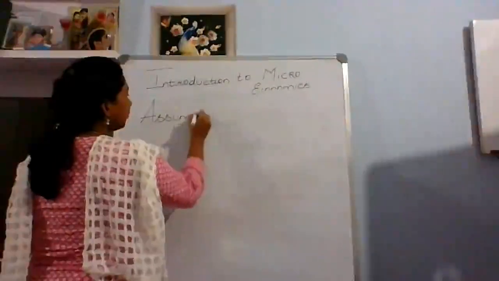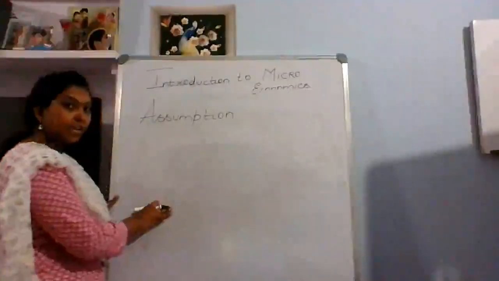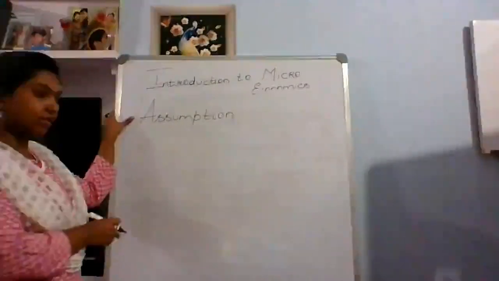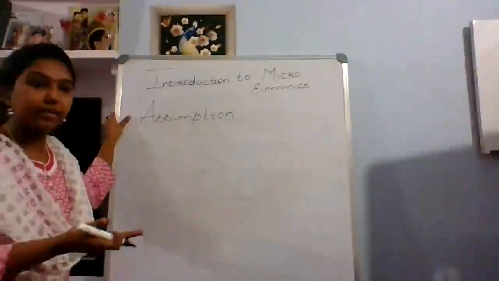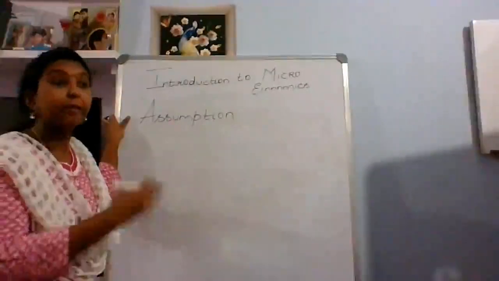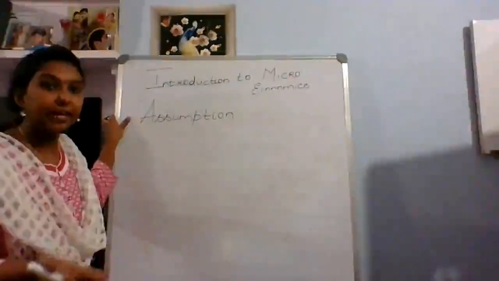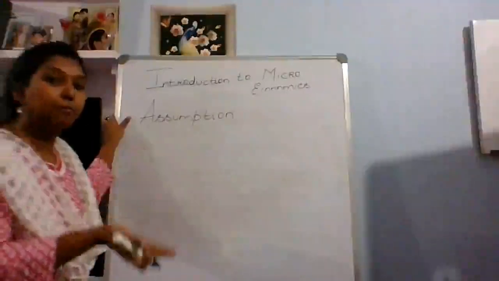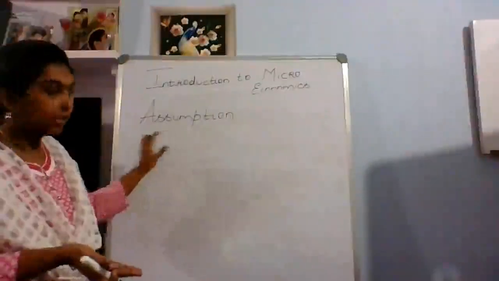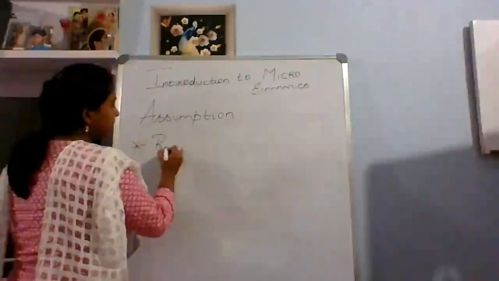Before getting into the assumptions of microeconomics, let us understand the meaning of assumption. What is an assumption? I assume that he may get a first rank. It is not reality, but I am assuming that it may happen. That is an assumption. The first assumption of microeconomics is rationality.